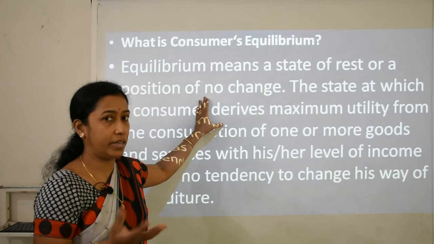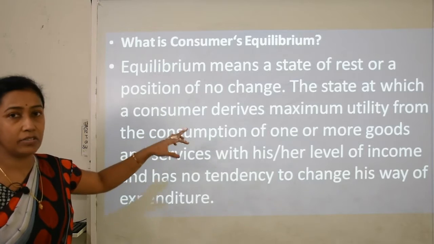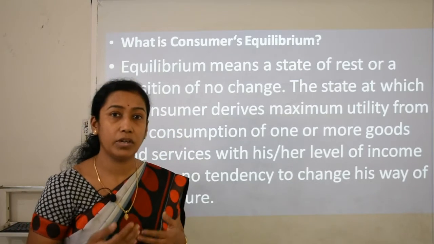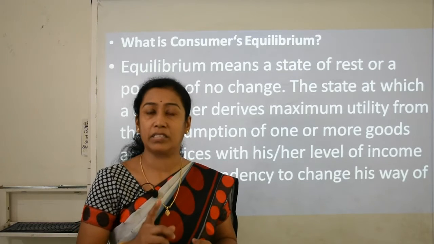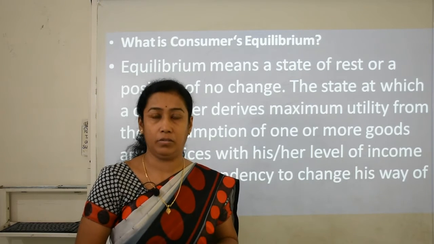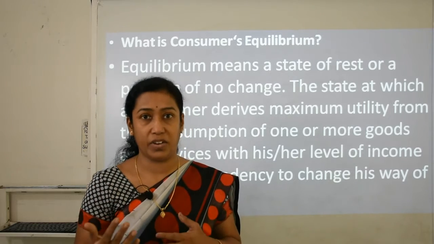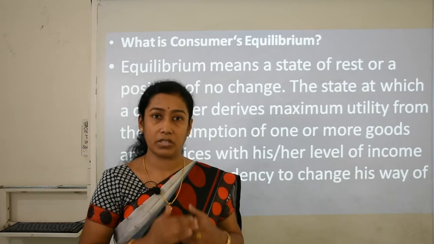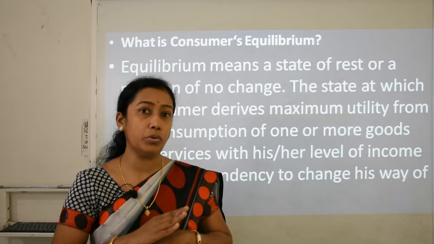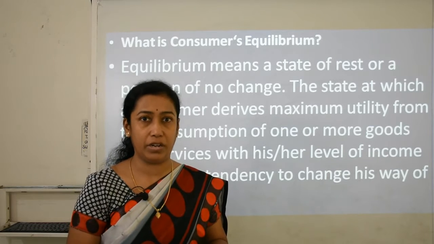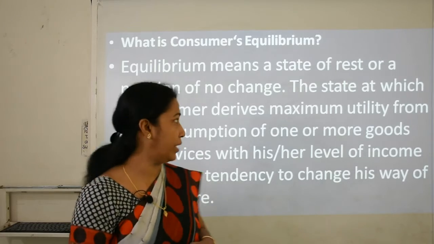So what is that condition? Actually it is the equilibrium condition. The state at which a consumer derives maximum satisfaction. Whenever a consumer uses or consumes certain goods, it can be either a single good or more than one good, he gets satisfaction. A stage comes when he gets maximum satisfaction, and after that he doesn't want to consume any more of that particular good or any other good. Why? Because he has achieved maximum satisfaction from that.